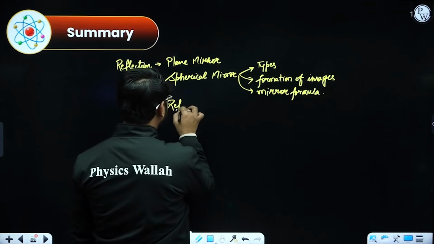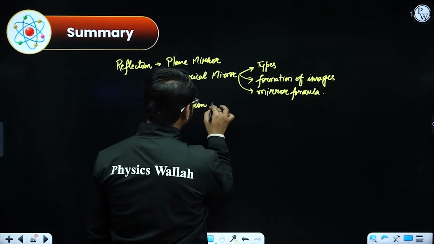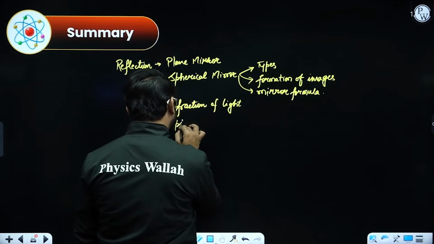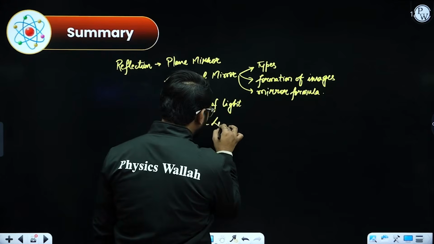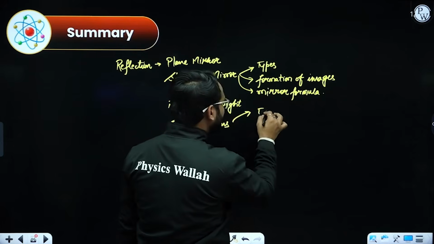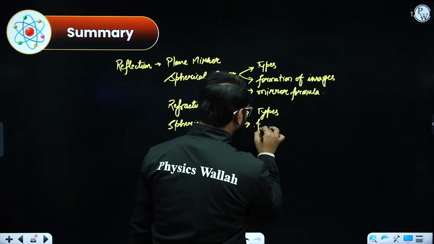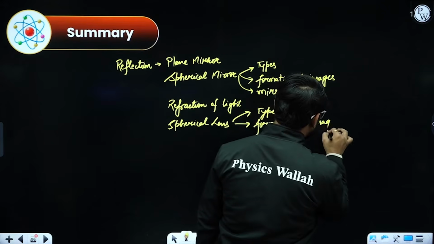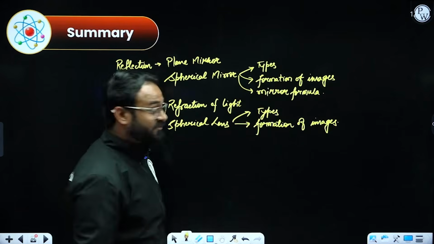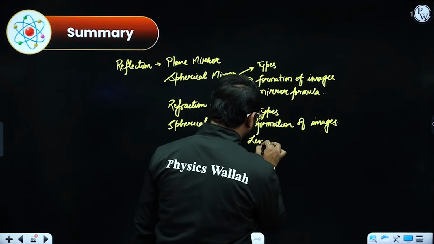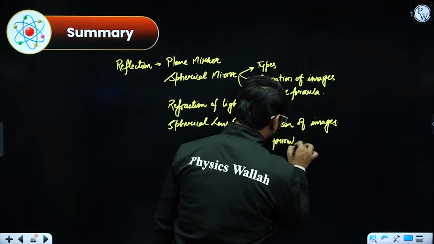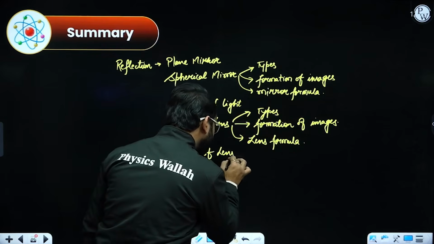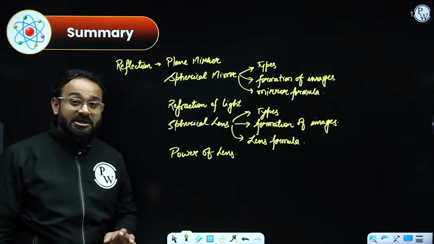Then we switched to refraction of light, then we moved to spherical lens, which includes types, again formation of images, and lastly lens formula, magnification, and power of lens. These were the major topics that we have covered.